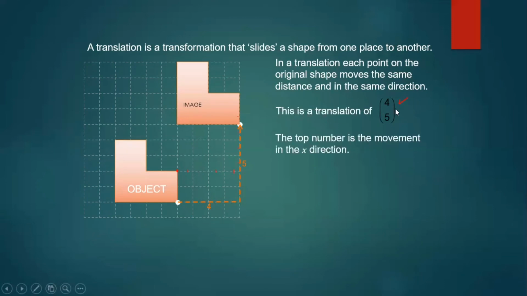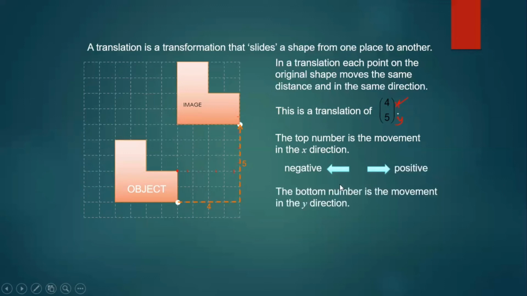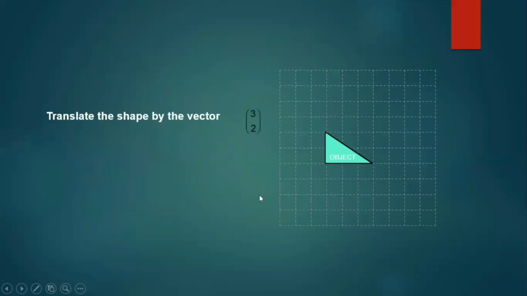The top number is the movement in the x direction. So this is the x direction and this is my y direction. These are the points you have to remember. If it is negative, you are going towards the left. If it is positive, you are going towards the right. Since it was positive 4, we went in the right direction. The bottom number is the movement in the y direction, which is up and down. If it is up, then it is positive. If it is down, then it is negative. Since 5 was positive, we went up 5 units. Understood, children?